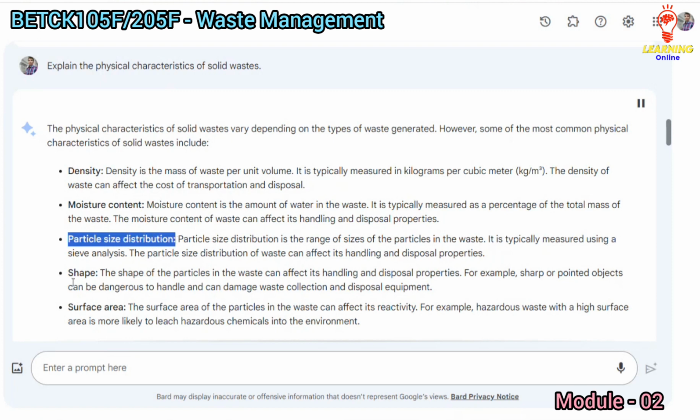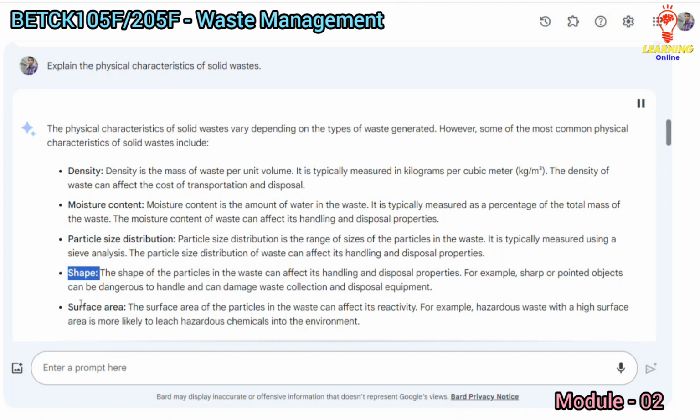Particle size distribution. Particle size distribution is the range of sizes of the particles in the waste. It is typically measured using a sieve analysis. The particle size distribution of waste can affect its handling and disposal properties.